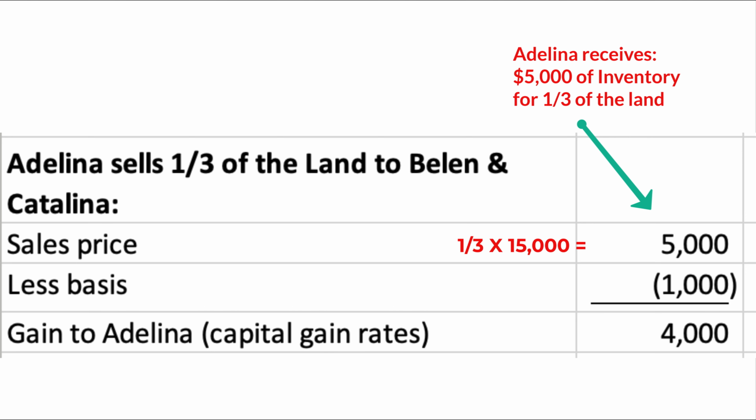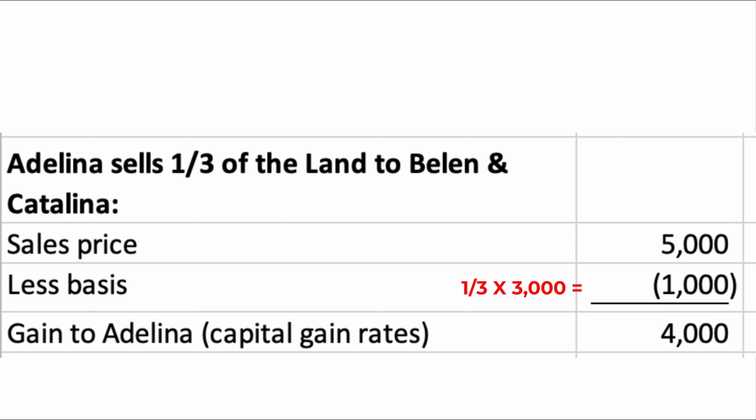1/3 of the fair market value of the land is $5,000. This is the sales price, and Adelina is receiving 1/3 of the inventory as payment. The tax basis of the 1/3 of the land is $1,000. As you can see, Adelina has a $4,000 recognized gain on the sale. Because she sold the land, the gain is either Section 1231 gain or capital gain. Either way, it's taxed at long-term capital gain rates.